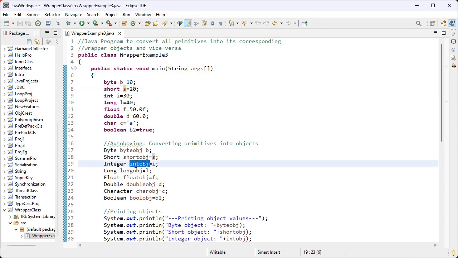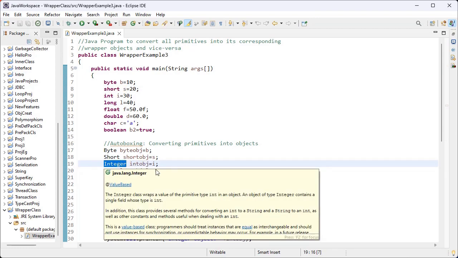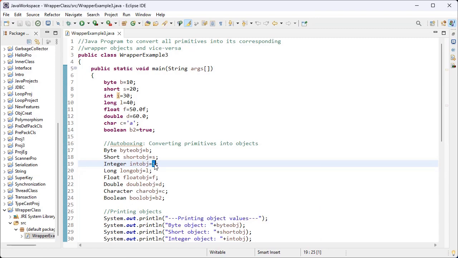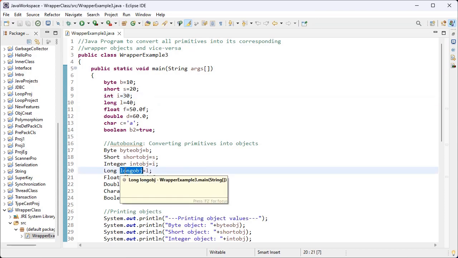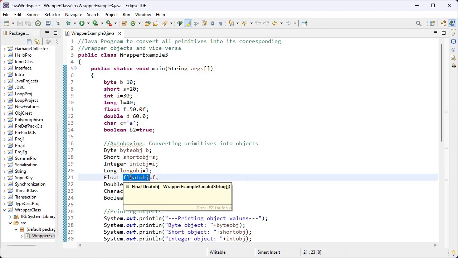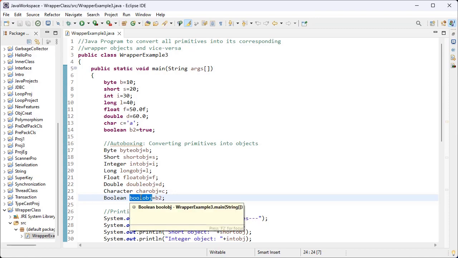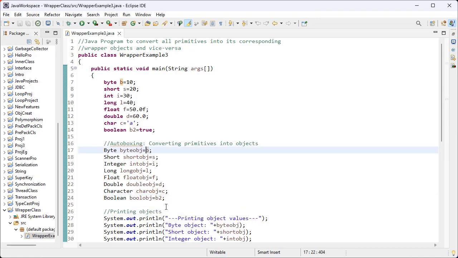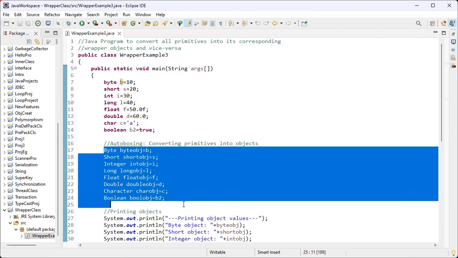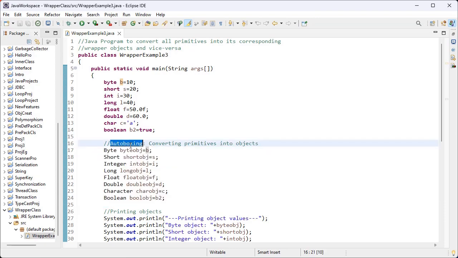This is the object of the Integer wrapper class and this is the primitive int data type. Likewise, this is the Float wrapper class object, the Double wrapper class object, the Character wrapper class object and the Boolean wrapper class object. On the right hand side we have the primitive data type variables. So this conversion is known as autoboxing.